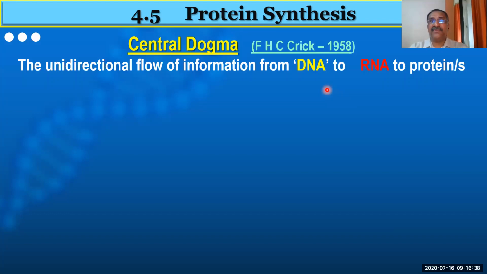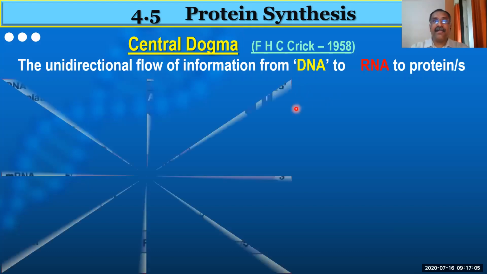So according to the information received from DNA, RNA will synthesize the protein. So this is a unidirectional flow from DNA to RNA and then RNA to protein. This unidirectional flow of information from DNA to RNA to protein is known as central dogma. So this is what is called central dogma.